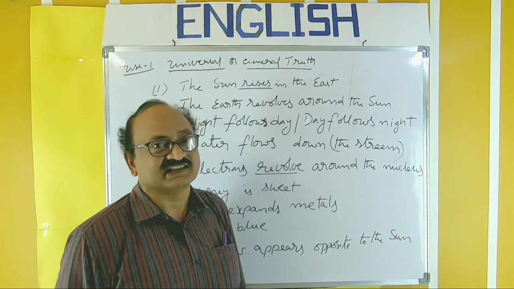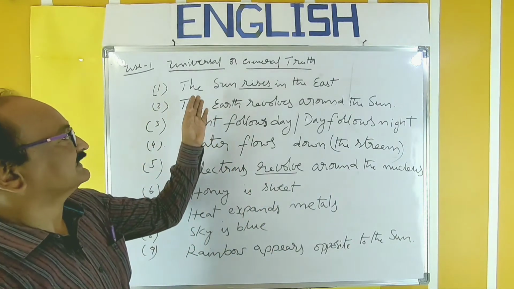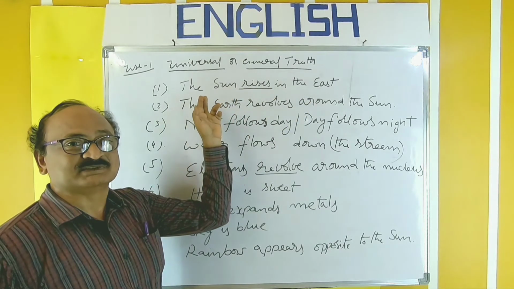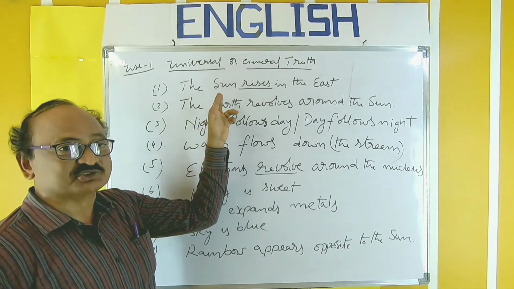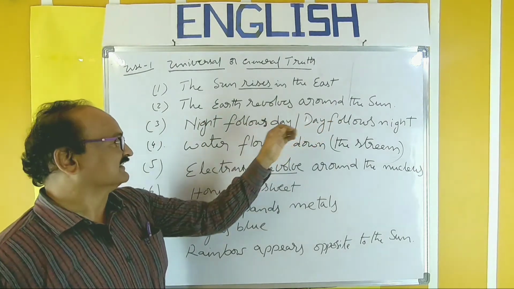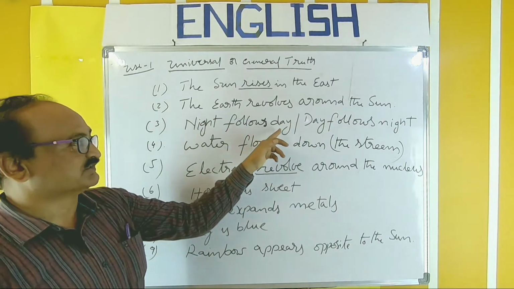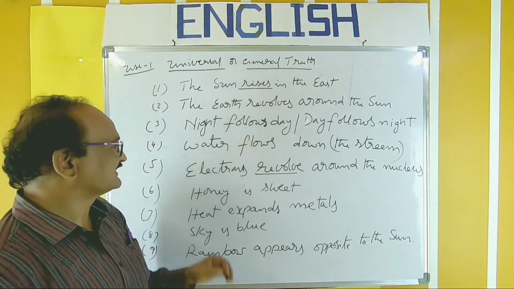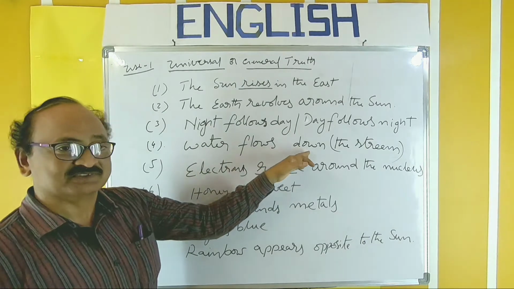Let us take examples. The sun rises in the east. This is the most popular example for a universal truth. The earth revolves around the sun. Night follows day. Of course, vice versa. Day follows night. Water flows down the stream.